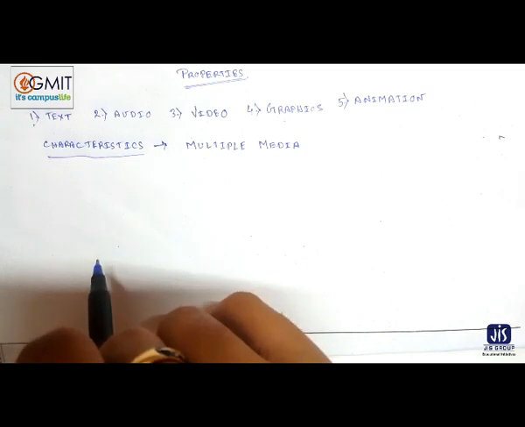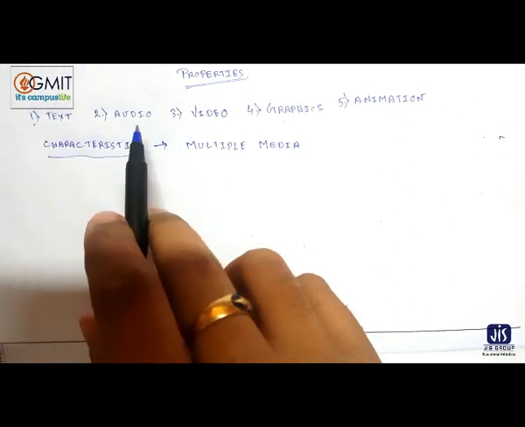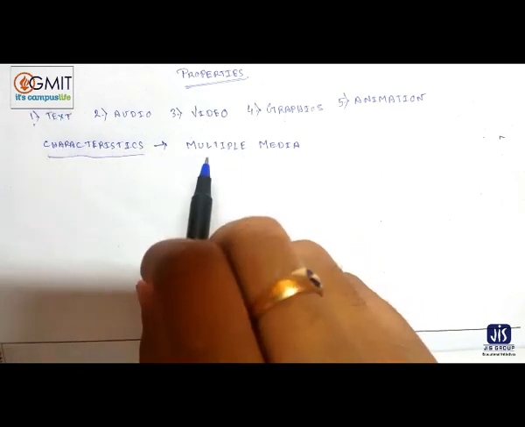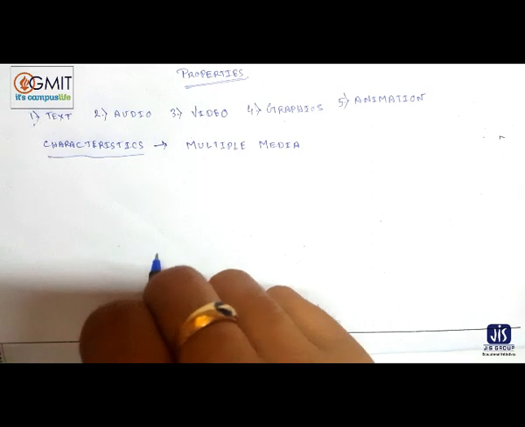Clear? We have to use two or more than two media. That's why this is called multimedia.